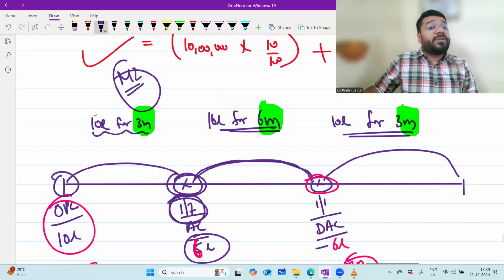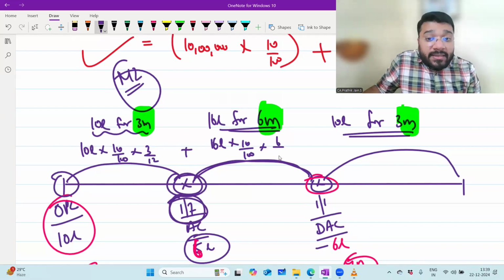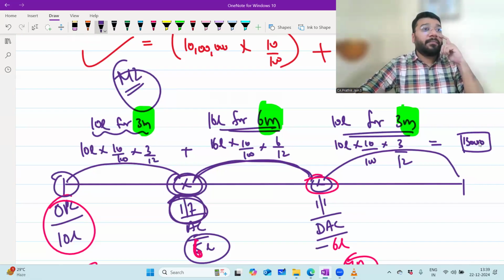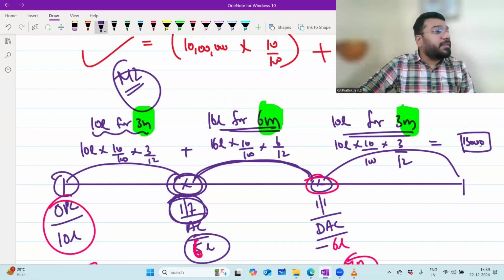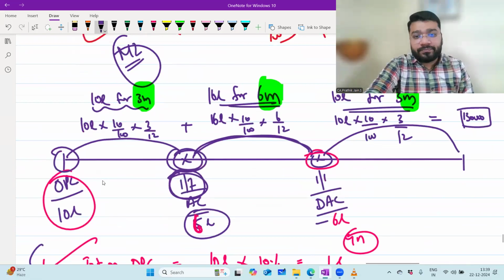Yes, sir. So what is the calculation now? 10 lakh into 10 by 100 into 3 by 12, plus 16 lakh into 10 by 100 into 6 by 12, then 10 lakh into 10 by 100 into 3 by 12. You will get one interest which is 1,30,000 rupees. If you want, you can calculate this and see. So either you can do event to event or you can do like this also. Both are acceptable. Whichever you are comfortable, you can follow.